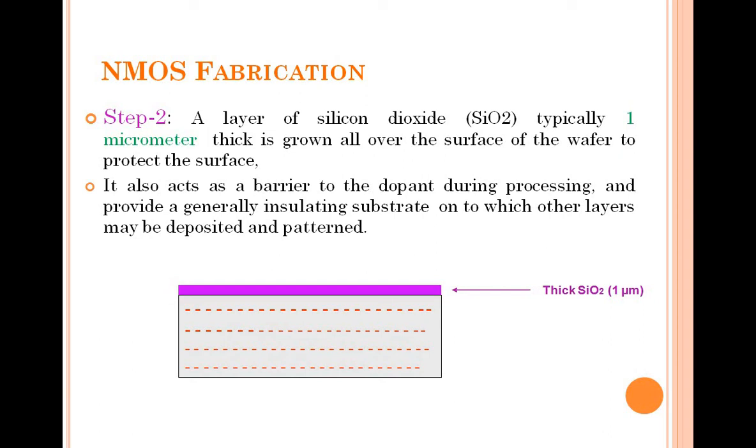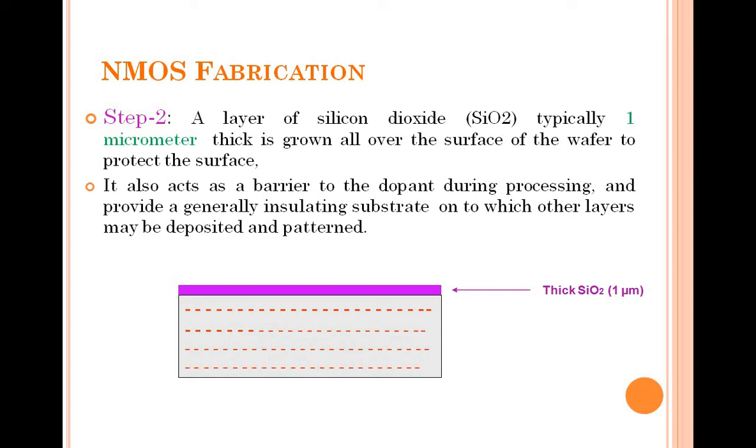To the pure silicon crystal, you have added P impurities by using boron. In the second step, a layer of silicon dioxide, 1 micrometer thick, is to be grown on the surface of your complete silicon crystal. This is your silicon crystal where you had added the impurities. Now you have to add a layer of silicon dioxide of 1 micrometer thickness on the complete surface, which acts as a barrier to the dopant during this whole processing.